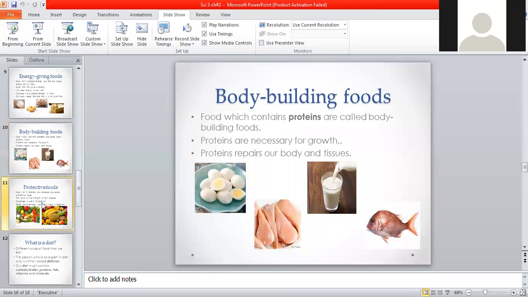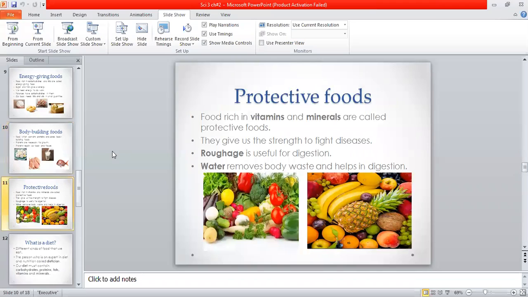Next are protective foods. What are the protective foods? The food that is rich in vitamins and minerals is called protective food. As we all eat different fruits and vegetables, the fruits and vegetables contain a lot of vitamins and minerals. So why do we need them? We need them because they give us the strength to fight against diseases.